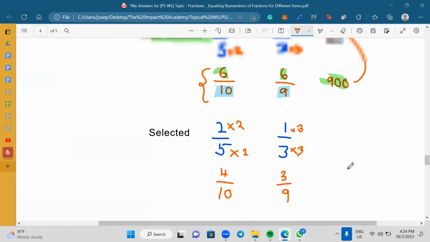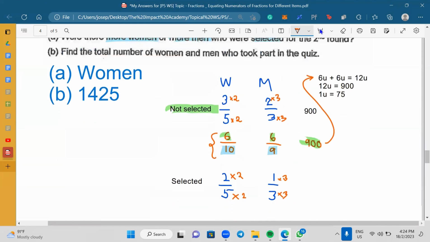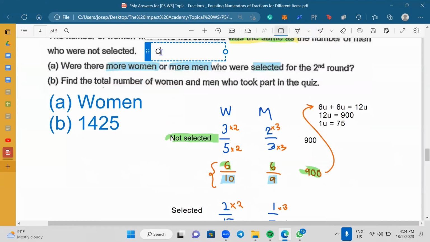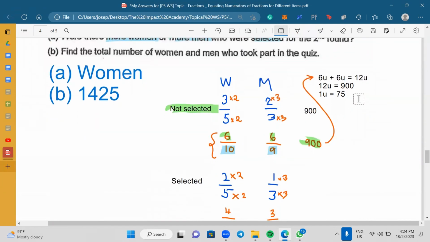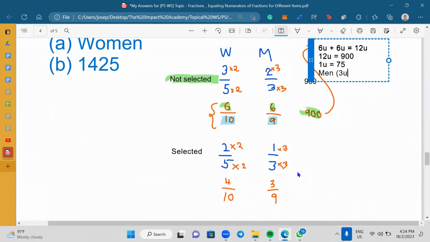Now, the question says, are there more women or men? When they ask you for more women or men, they are asking you to compare. So you find individually first. Let's find the men first. How many were selected for men? 3 units. All right, 75 times 3. 75 times 3, 150, 225. 225 men selected. Maybe I can just put MS, men selected. Then women selected.